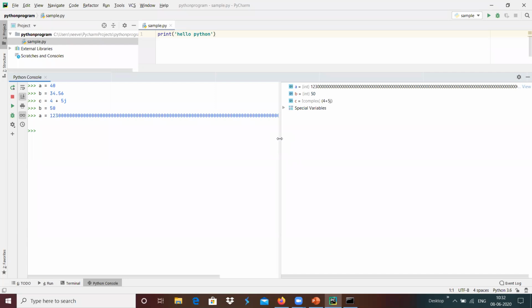We can assign any huge integer number to a variable, and it will get created like an integer variable automatically. Because of that, long has been removed from Python programming, so the integer variable itself will handle that very huge number in Python 3 versions.